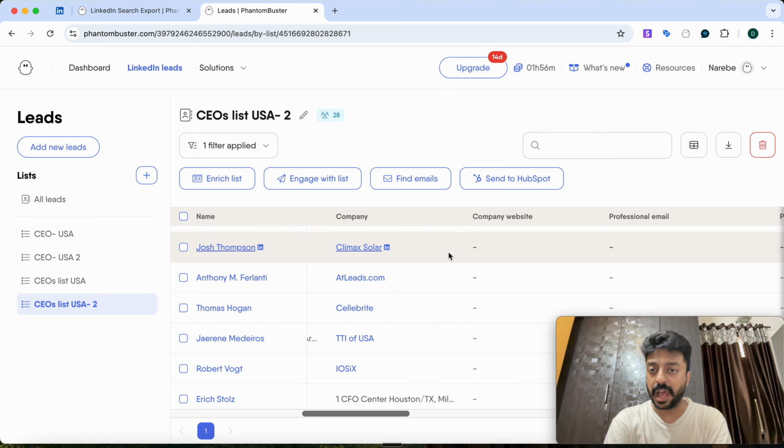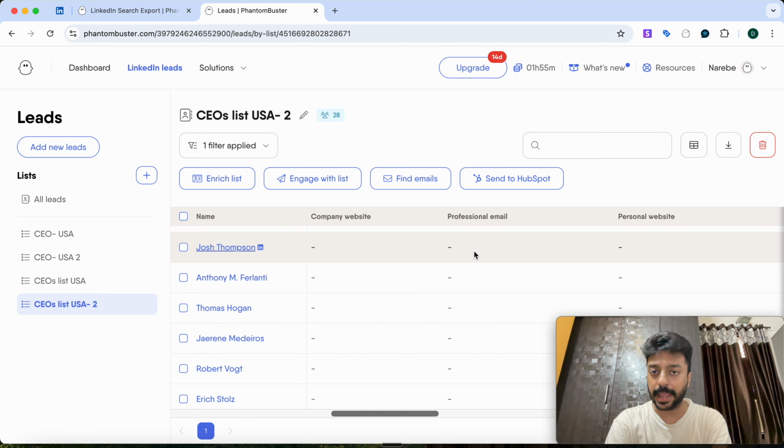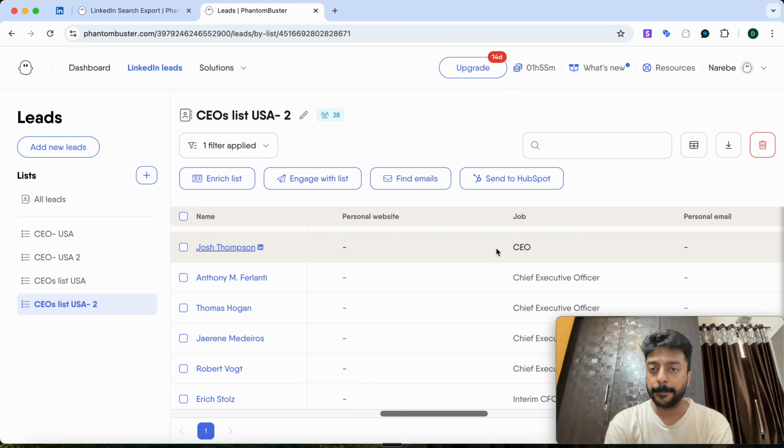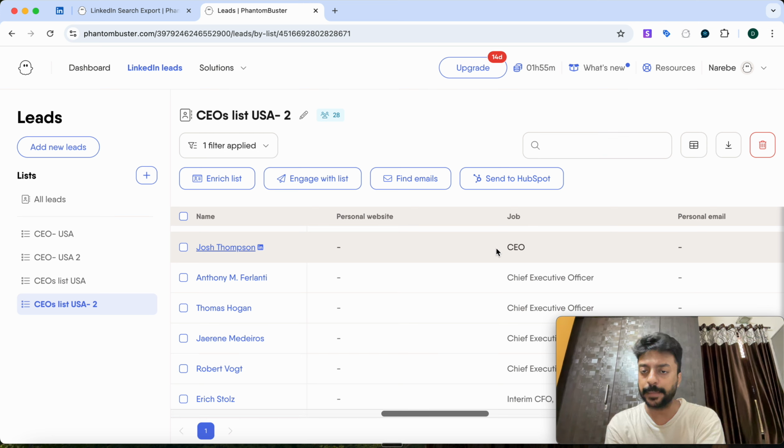Then which company they are working. Company website data is absent, professional emails data is absent, professional website data is absent. The reason is that we are on a free version, and there are some limitations. So if you buy the premium version, then all these data will also get filled up. But I think right now on a free version, the data that it is giving me is completely good, and we can proceed with this data.